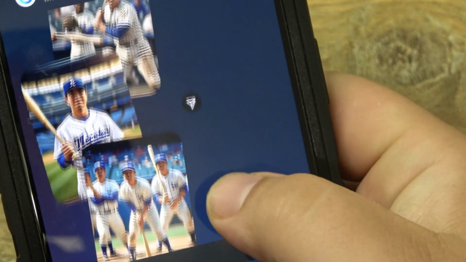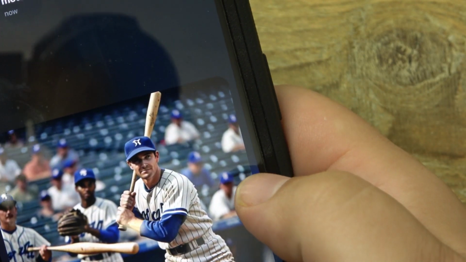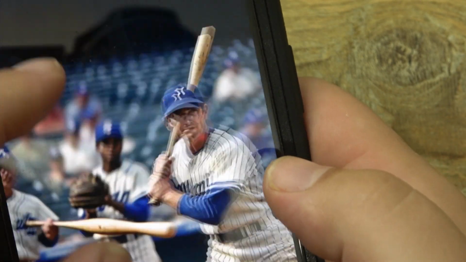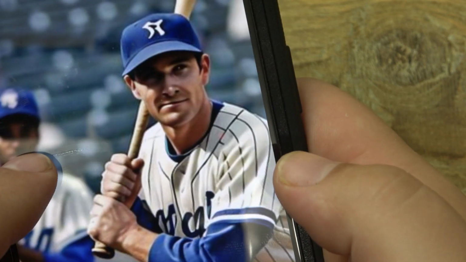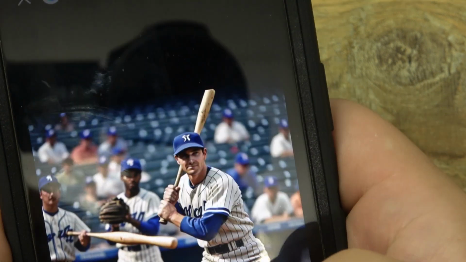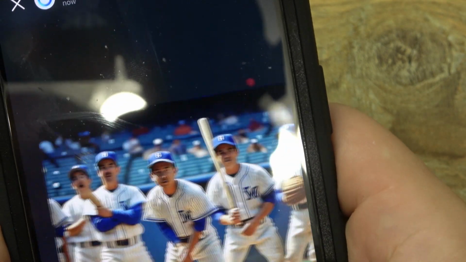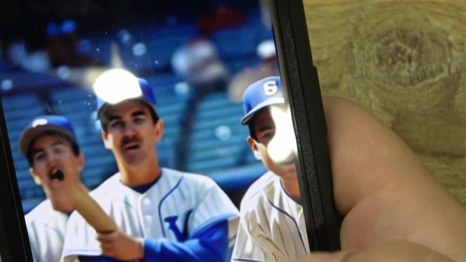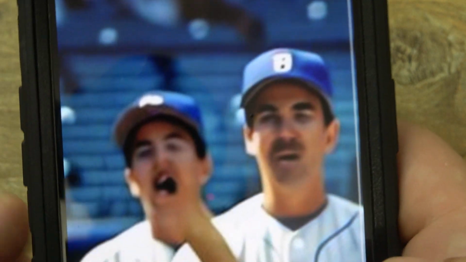Oh, here we go. Now we got some multiple people here. Okay, that's definitely not me. That's definitely not me. This one doesn't look like me at all. I don't know what happened here. AI is wigging out. That doesn't look like me. There's a bunch of random people that don't, what the hell's going on here?